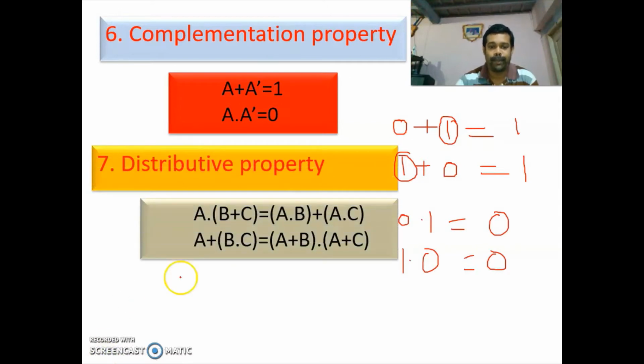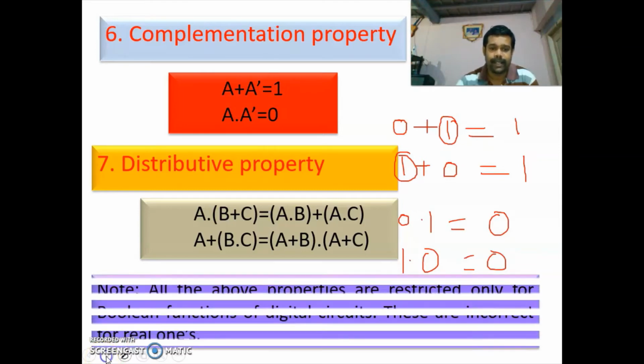Now distributive property. What distributive property is saying is A into B plus C is equal to A into B plus A into C. Similarly, A plus B into C is equal to A plus B into A plus C. So this is distributive property.